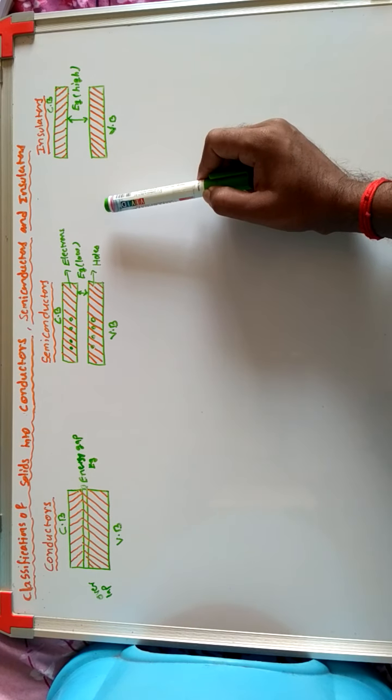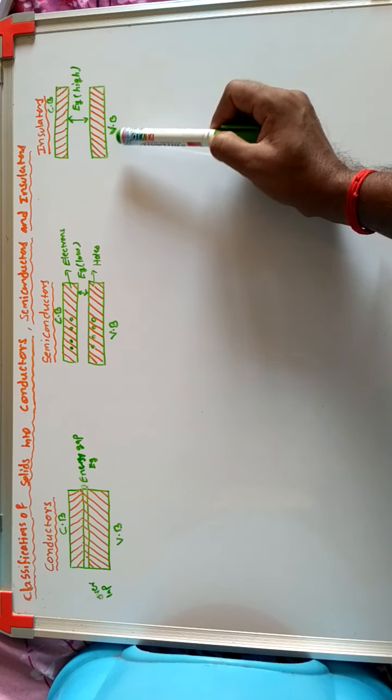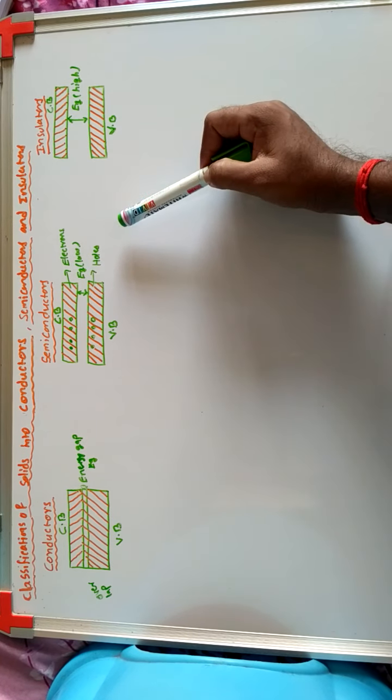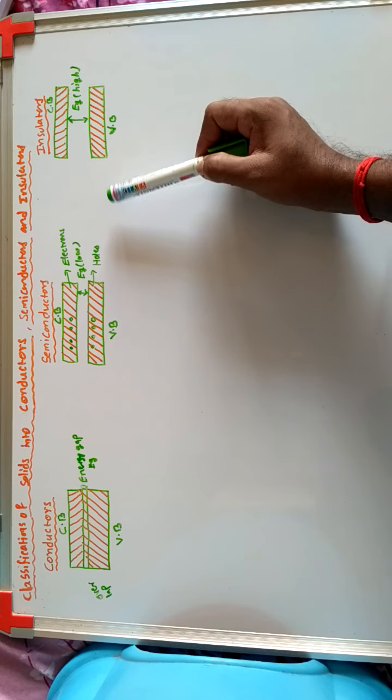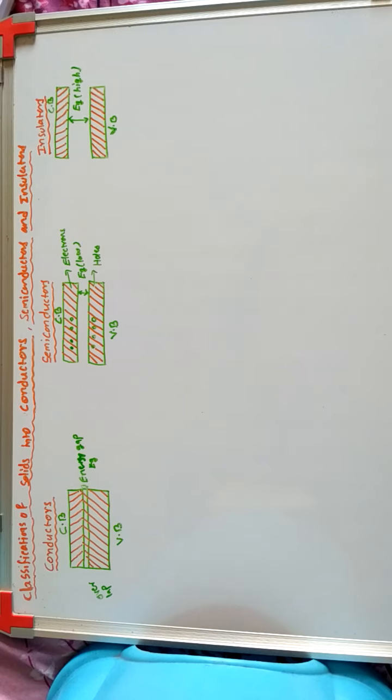Next, insulators. Insulators also have two bands. One is the valence band, another one is the conduction band. It has a large energy gap between the two bands.